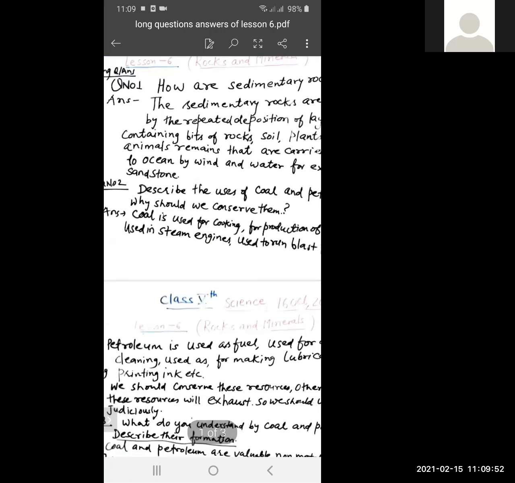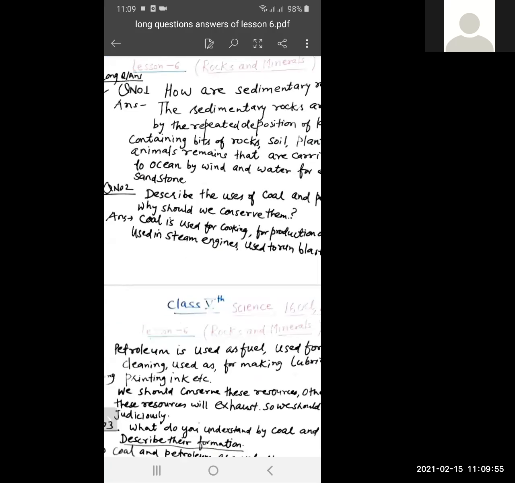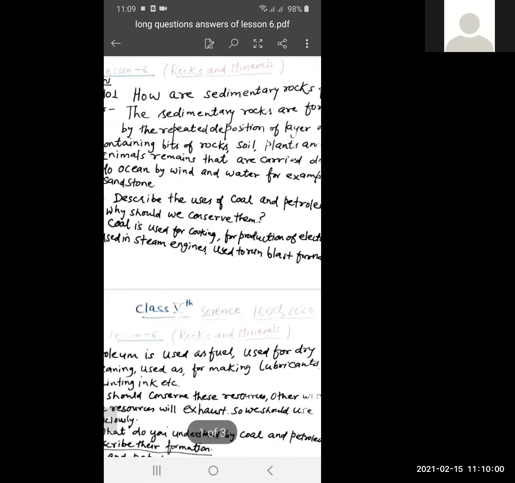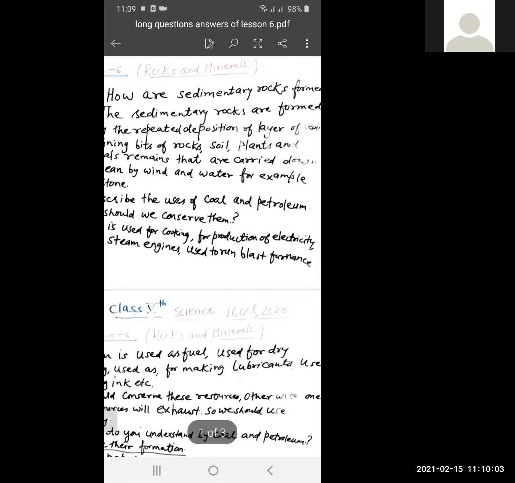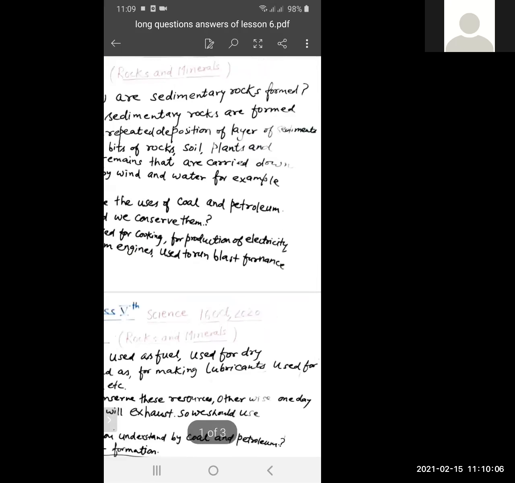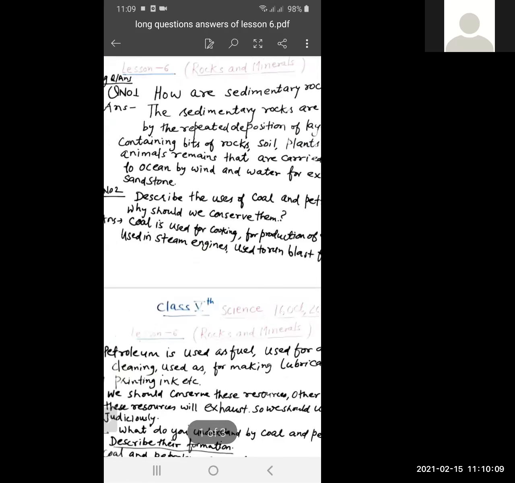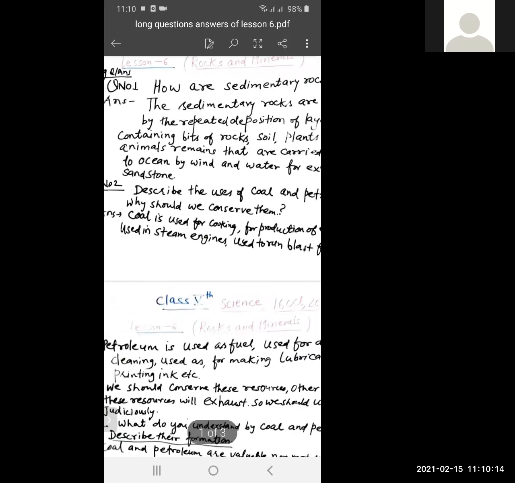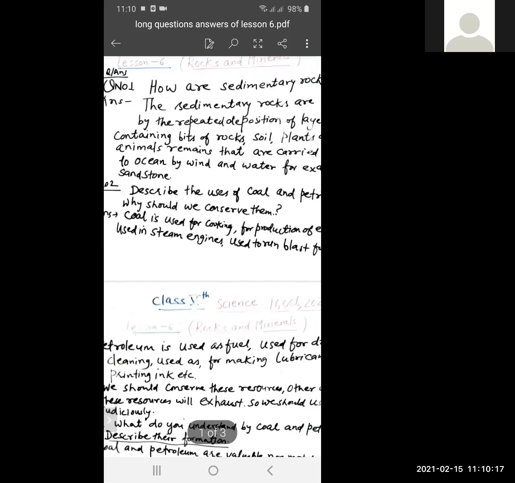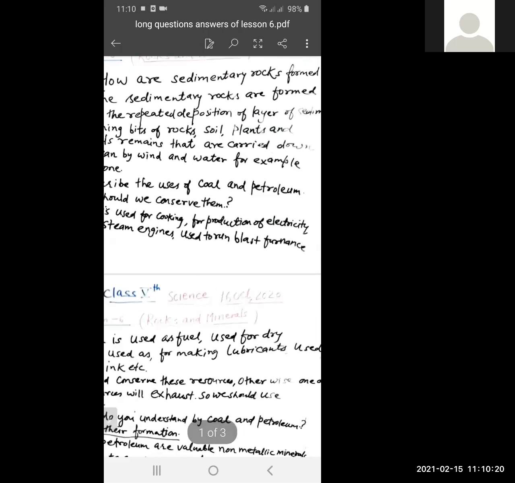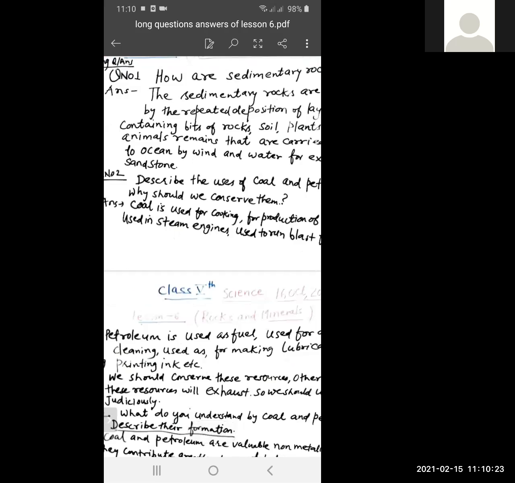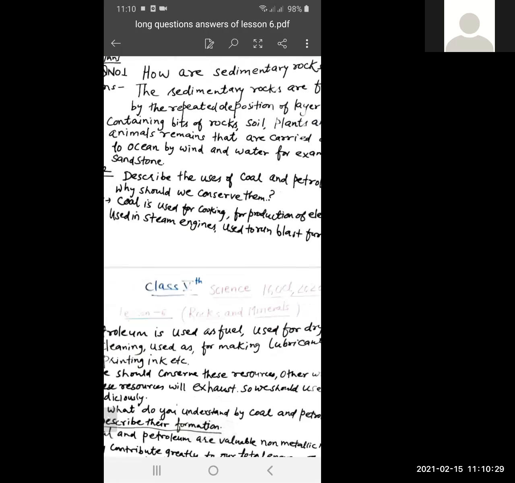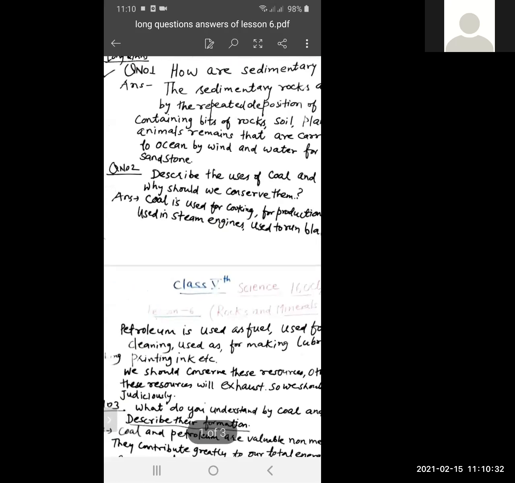The sedimentary rocks are formed by the repeated depositions of layers of sediments containing bits of rocks, soil, plants and animals remains, that are carried down to ocean by wind and water. For example, sandstone. This is the answer of question number 1, long questions.